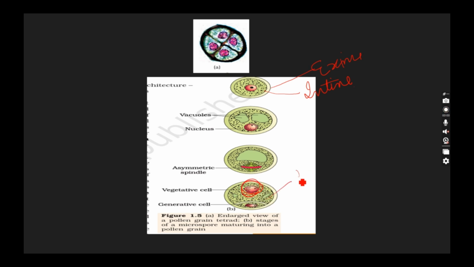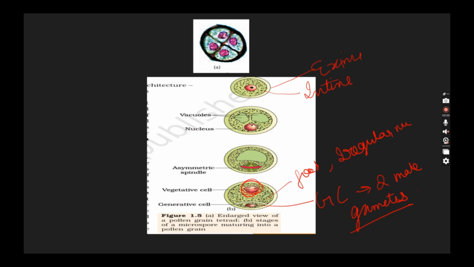It has food, it has an irregular nucleus, but it still has to generate, so the generative cell will generate two male gametes, and all the nutrition will be provided by this vegetative cell.